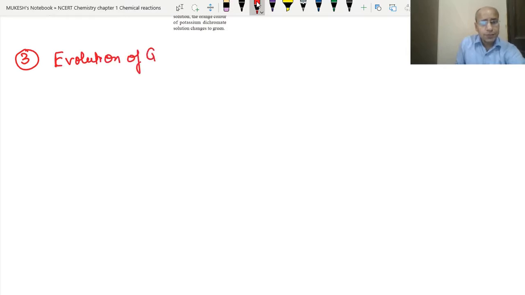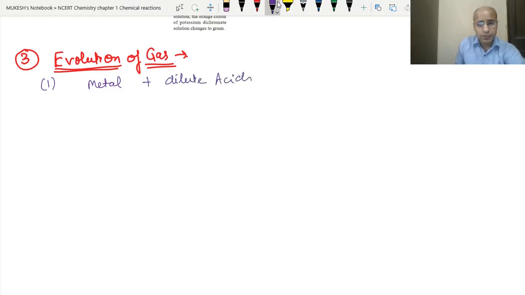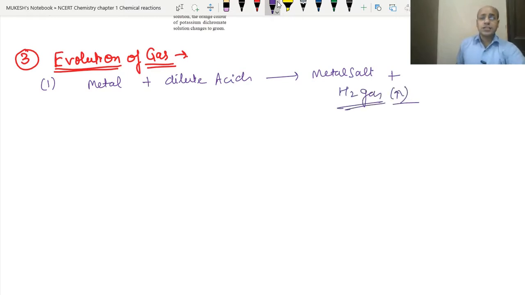Evolution of gas means the gas is being evolved or formed as a product. This is called the evolution of gas. Let's see various examples. We have already studied the first example, the reaction of metals with dilute acids to produce the respective metal salt, plus hydrogen gas is also evolved. Clear? This is one example of hydrogen gas.